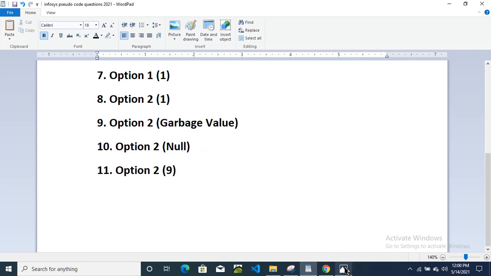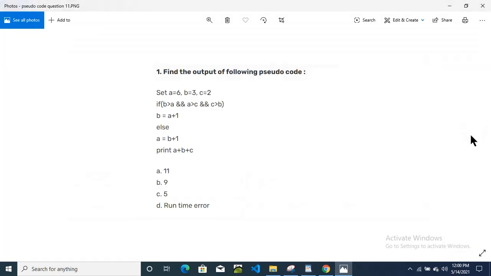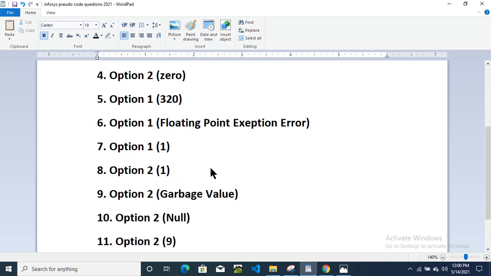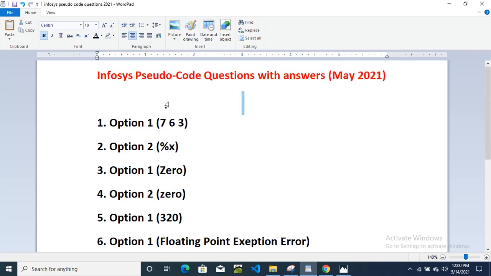And for the last question, find the output of the following pseudocode. The output for this pseudocode is option B, 9. I have mentioned this in this file as well. Okay, so these are the Infosys pseudocode questions.